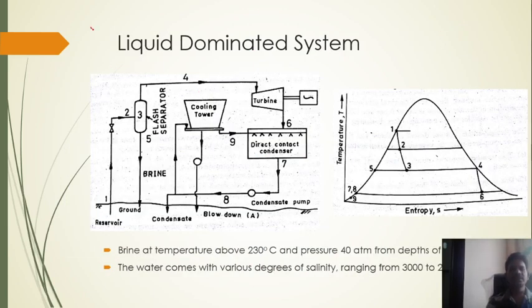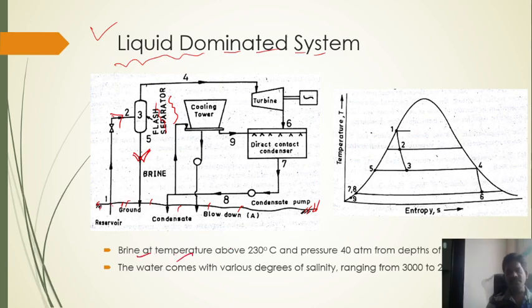Now another one, guys, is the liquid dominated system. This is our second system. So look at how it works. Once again, this is the ground level. This is the ground portion. Then from the ground, with the help of a pump, this mixture of water and steam comes out and is passed inside the flash separator. With the help of this flash separator, we remove the brine. Brine is nothing but impurity.